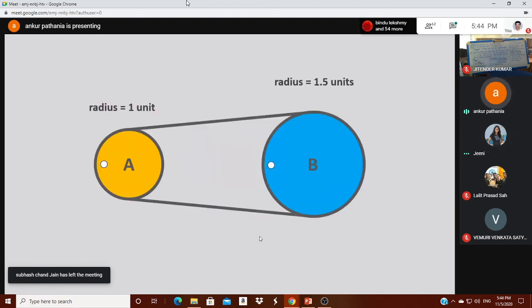Now if I join these two circles with the help of some thread or some rubber, as we used to see in machines and everywhere.